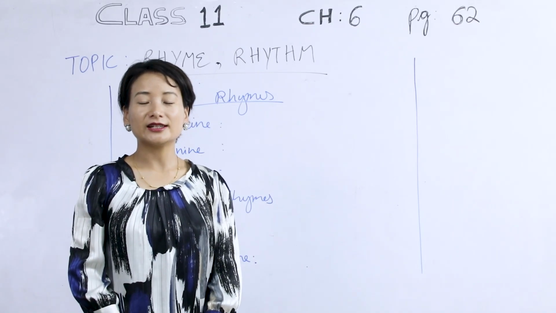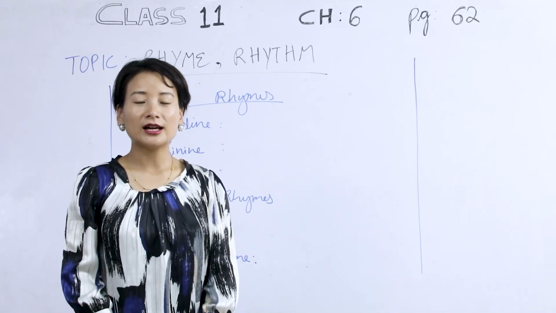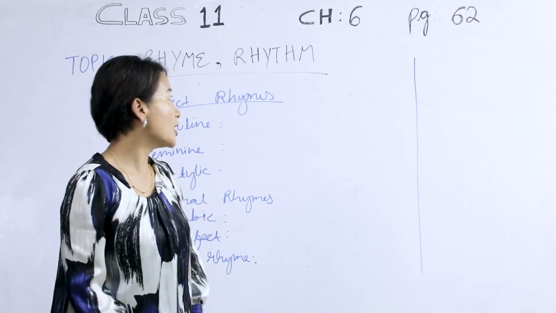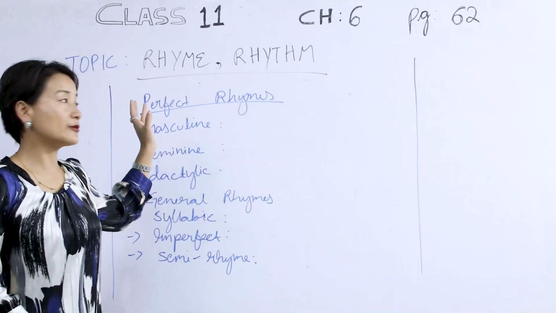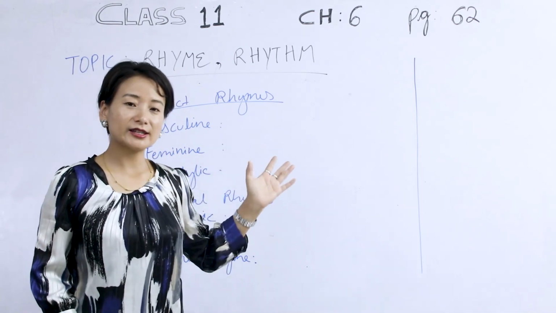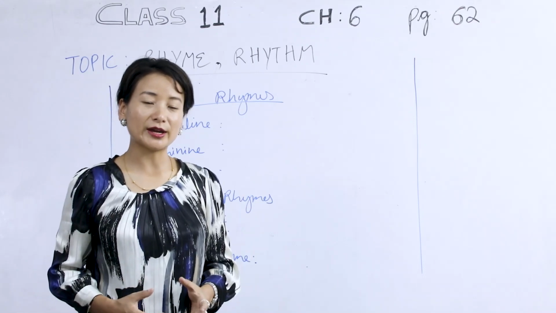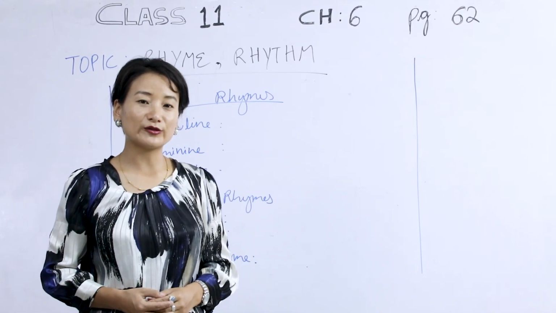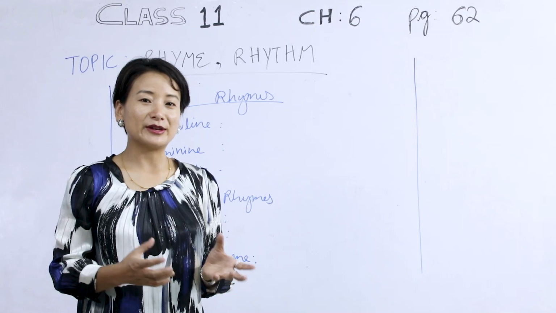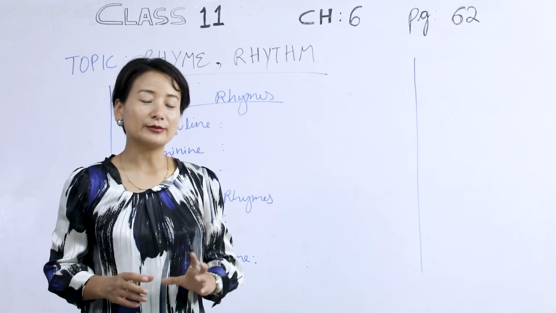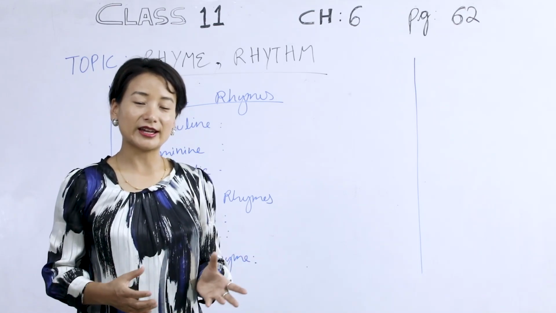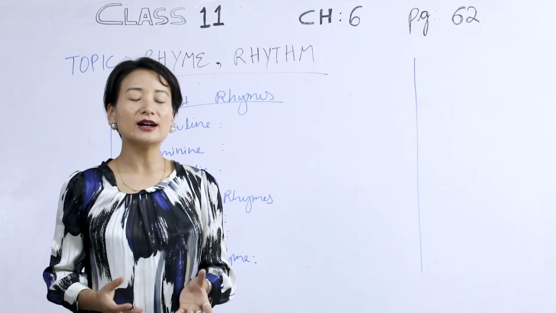So this lesson is going to be a very general topic discussion. What we are going to discuss is about rhyme and rhythm. And this is something that is not new to you, I am sure, but we are going to find out what is that rhyme and rhythm that we found in the last discussed topic, that is, why can't a woman be more like a man?